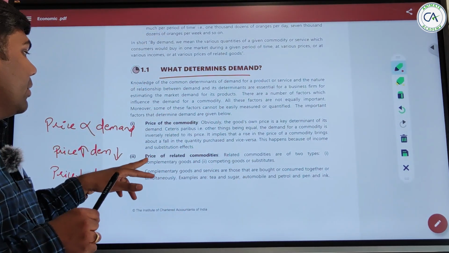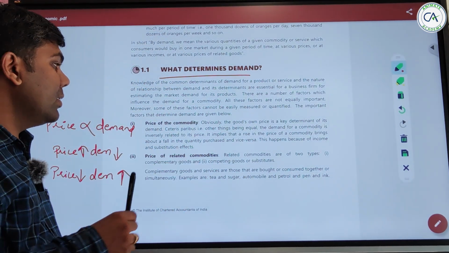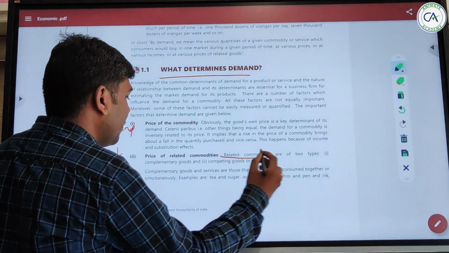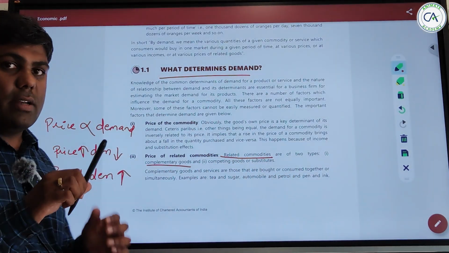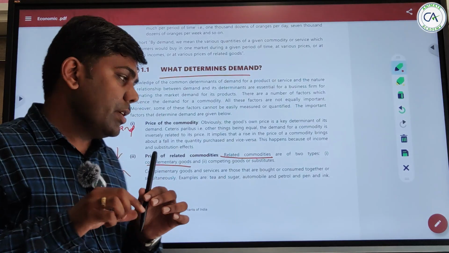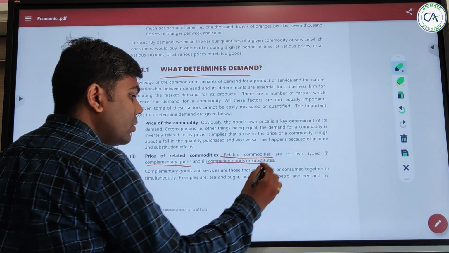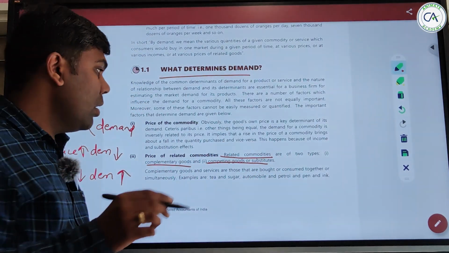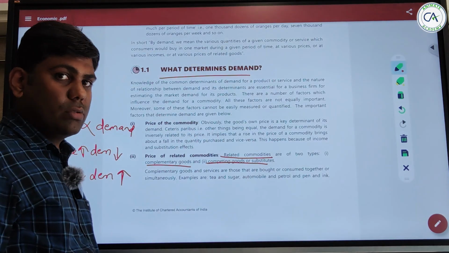So the related commodities are of 2 types. First is complementary goods. The refill inside this pen is a complementary good, and the competing or substitute goods means another brand pen.